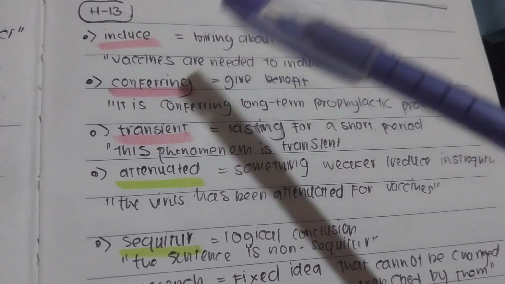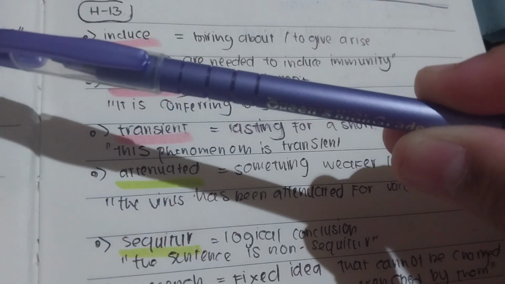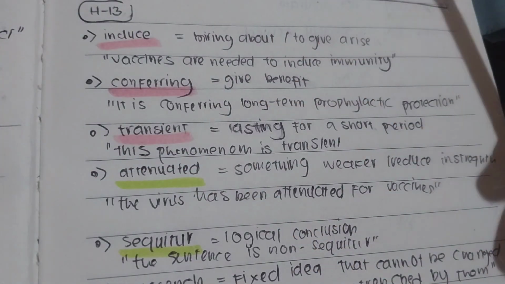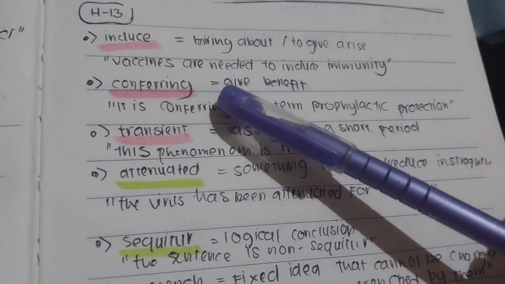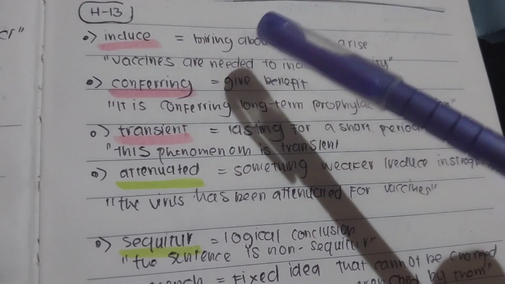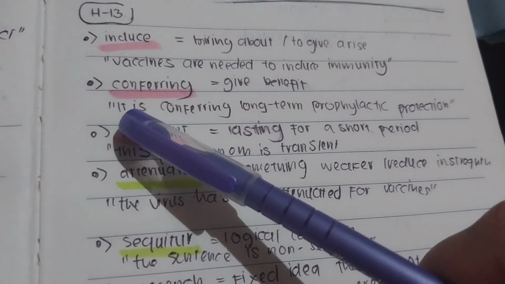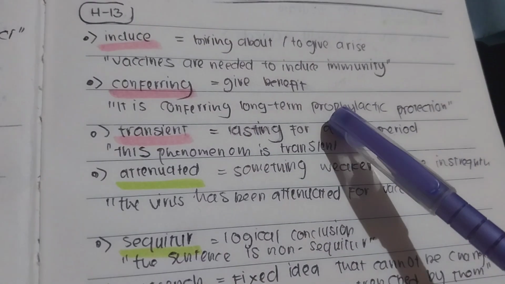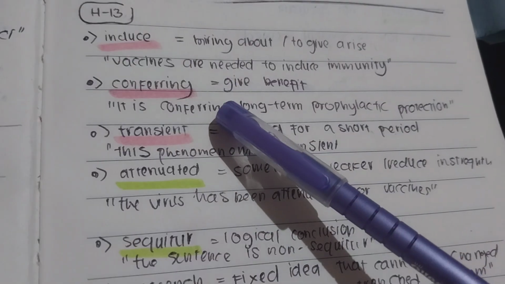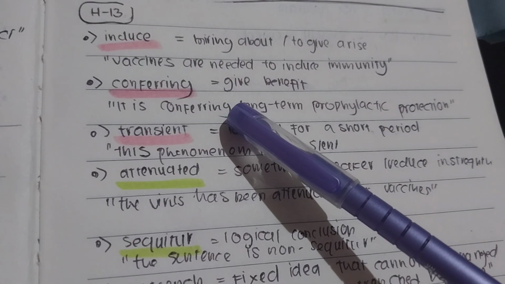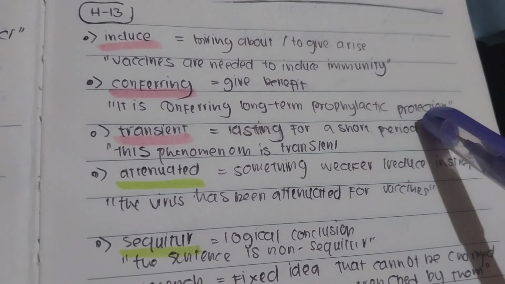That's much better compared to Thai or Chinese, where different sounds can mean different words. Confer here can also mean to give a benefit to something. For example, it is conferring a long-term prophylactic protection, which means it is giving a benefit, still in terms of vaccine.